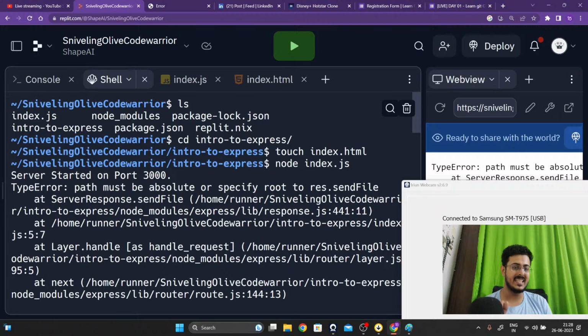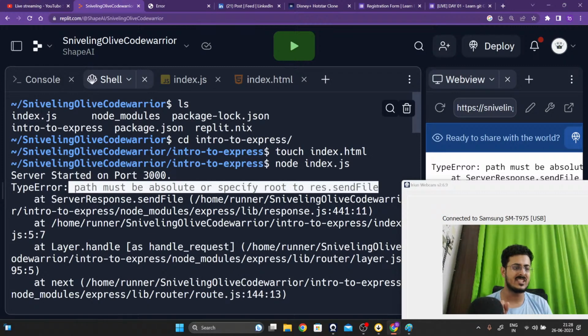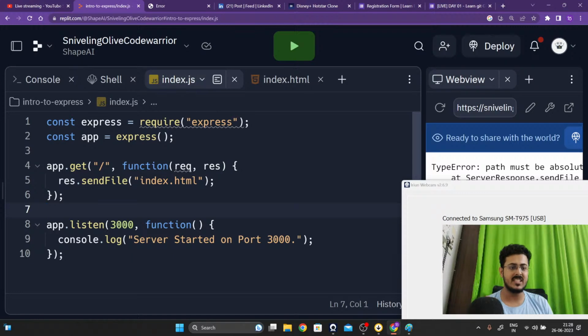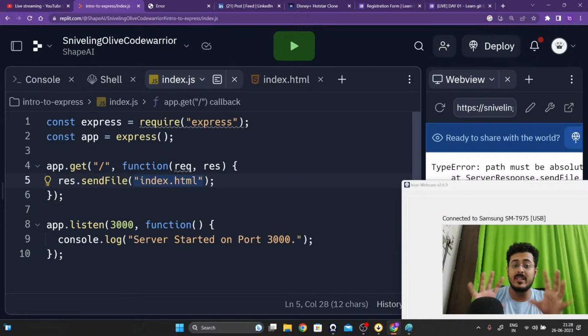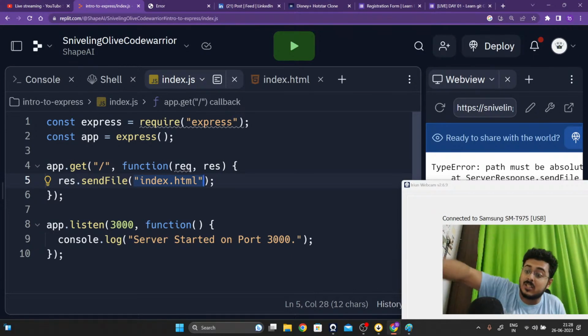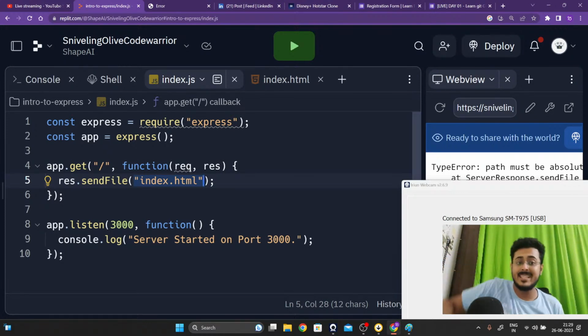Now, this error is basically saying that there is a type error. The path must be absolute or specify root to res.sendFile. So when we were writing res.sendFile, there is something wrong that happened right over there, guys. So we go back, we are able to see that we have mentioned index.html. It is saying that we don't know the entire root of the file. We want to know the exact path to this particular file. Where is this file located? Give me that path.